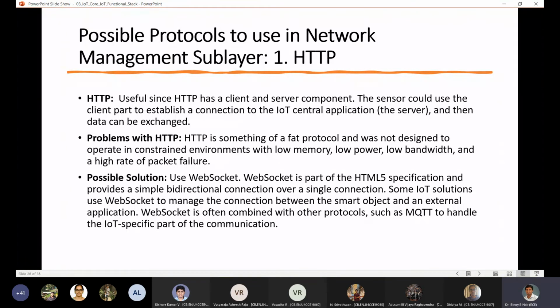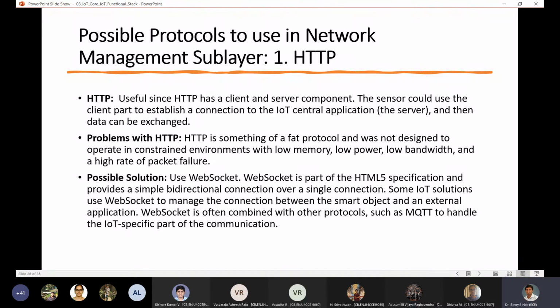Right, so that is the idea of HTTP, and typically HTTP has a client server type of system. So now the client will connect to the server, and the client will either request data or send the data to the server. So in the case of IoT systems, each of the sensors could be a client.